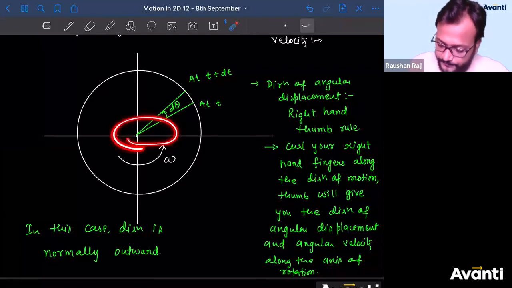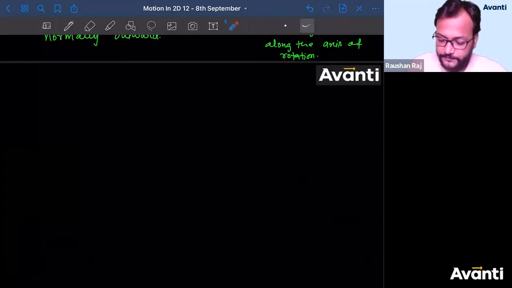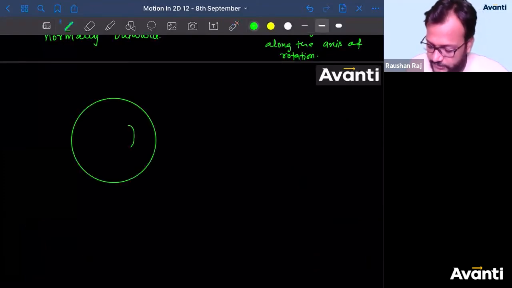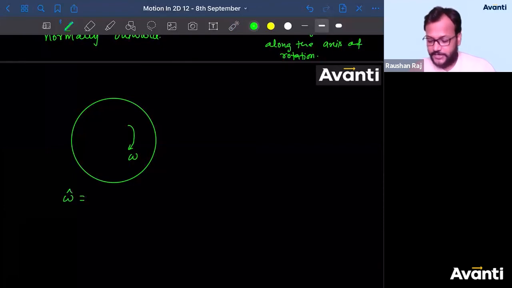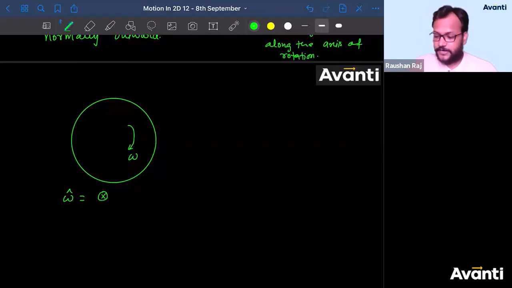If a particle is rotating in this circle and the direction of rotation is this one, omega is like this. Tell me, what is the direction of omega here? Bolo bachcha log. So the direction of omega is nothing but into the plane. Guys, if I'm writing this, a cross encircled, iska meaning kya hai bachcha log? Into the plane. If I'm writing a dot encircled, what is the meaning of this? It is nothing but out of the plane.